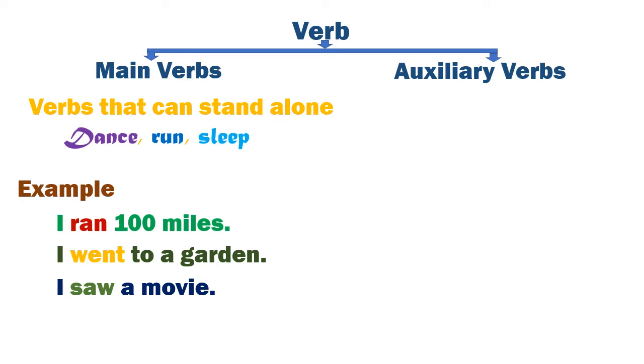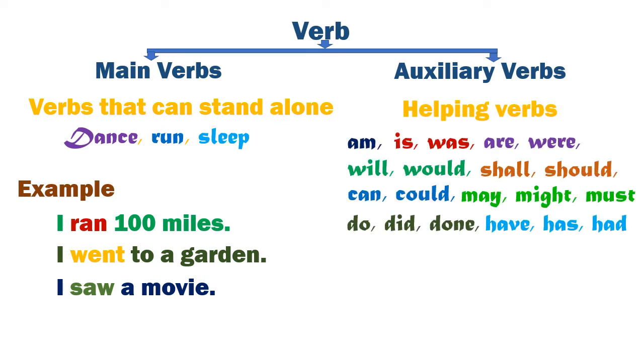Now auxiliary verbs, as I said already, are also called helping verbs. From the name itself we can understand what it is. These are verbs that help the main verbs in a sentence. So they are am, is, was, are, were, will, would, shall, should, can, could, may, might, must, do, did, done, have, has, had.